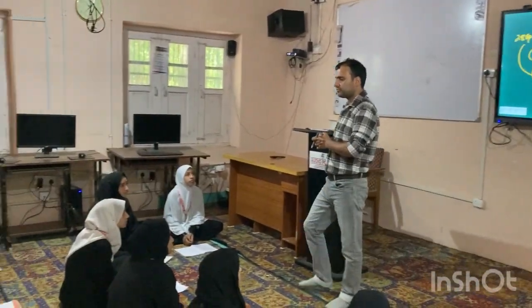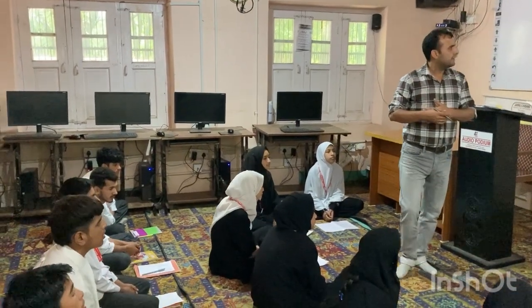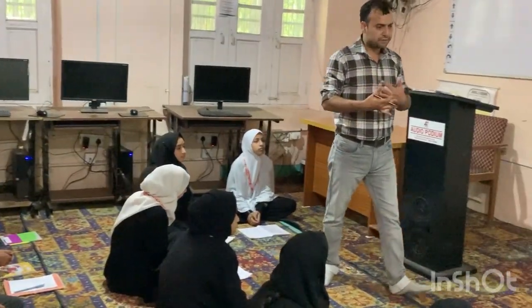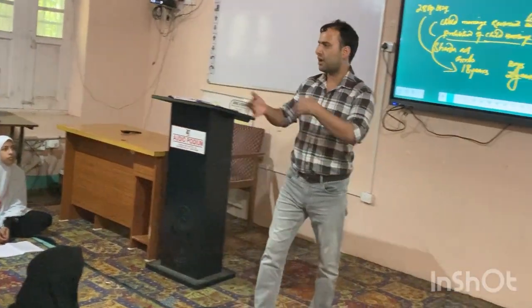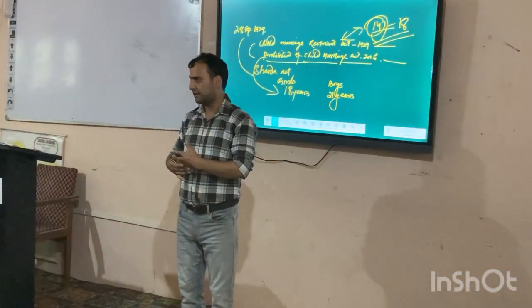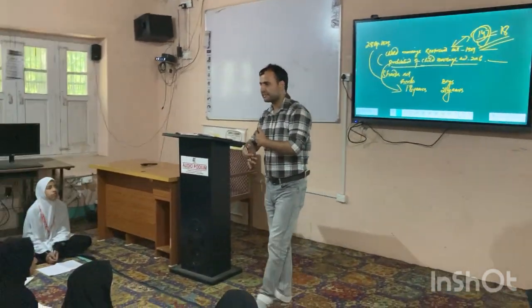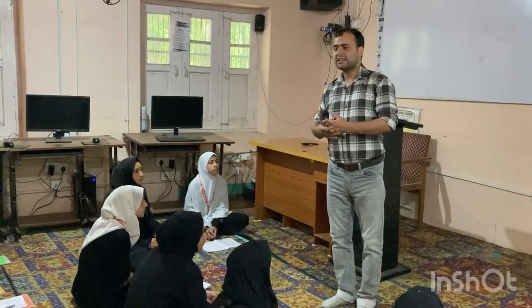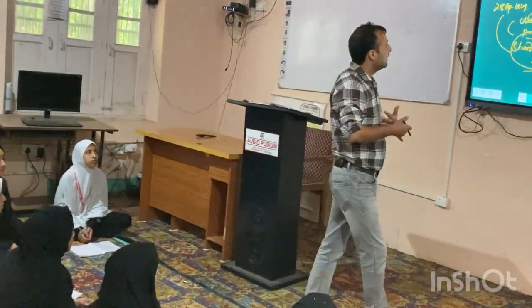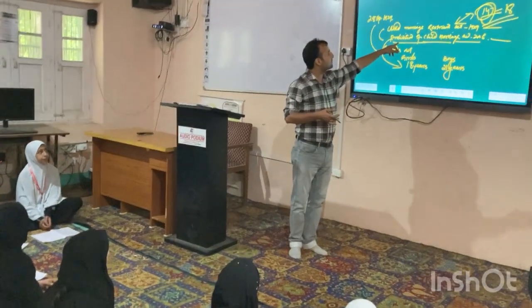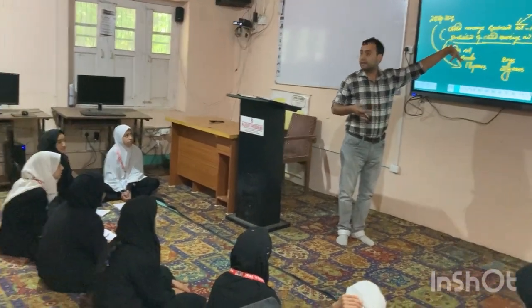Now, if any person, any family, or any member of the society practices child marriage, there is also a punishment fixed by the Prohibition of Child Marriage Act 2006.